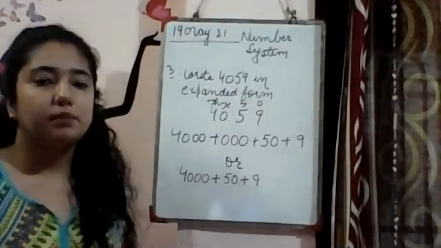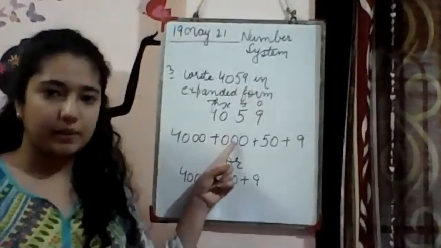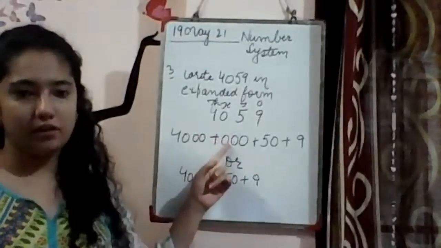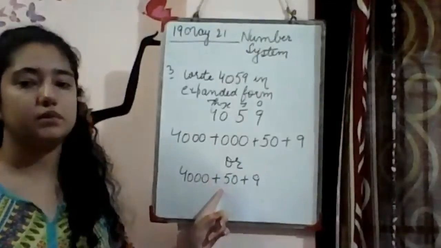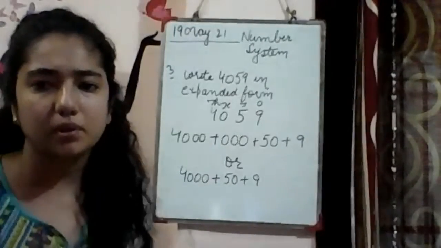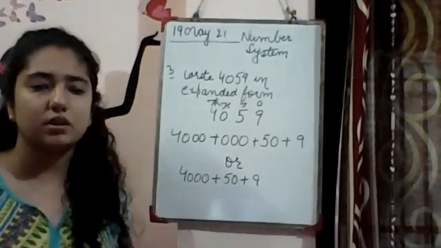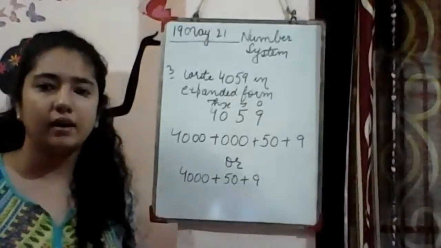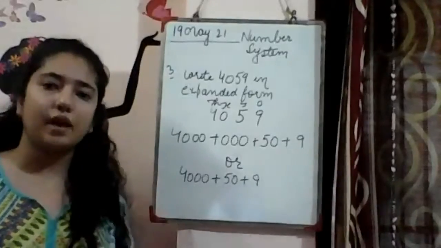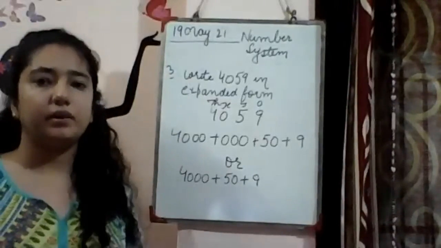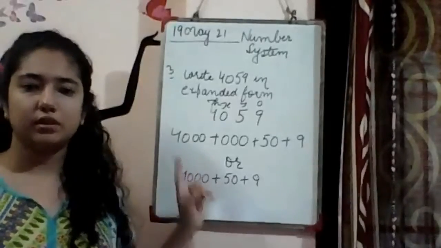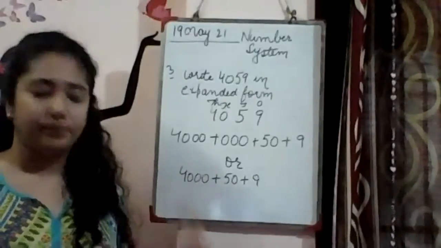So 4,000 plus, we can also write hundreds place by writing 0, 0, 0. This is completely optional. We can write or we cannot write. No problem. Okay? Ma'am, we have convert chapter in this syllabus. Which convert, bache? No conversion is there. In PT1, no conversion is there. Right? So the things which we have already done are only will be in the syllabus. So done, bache. So this is the expanded form.